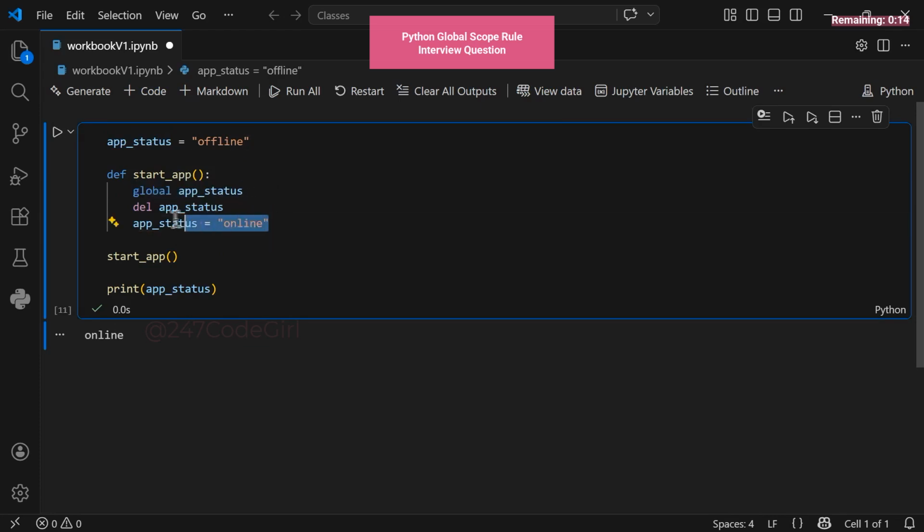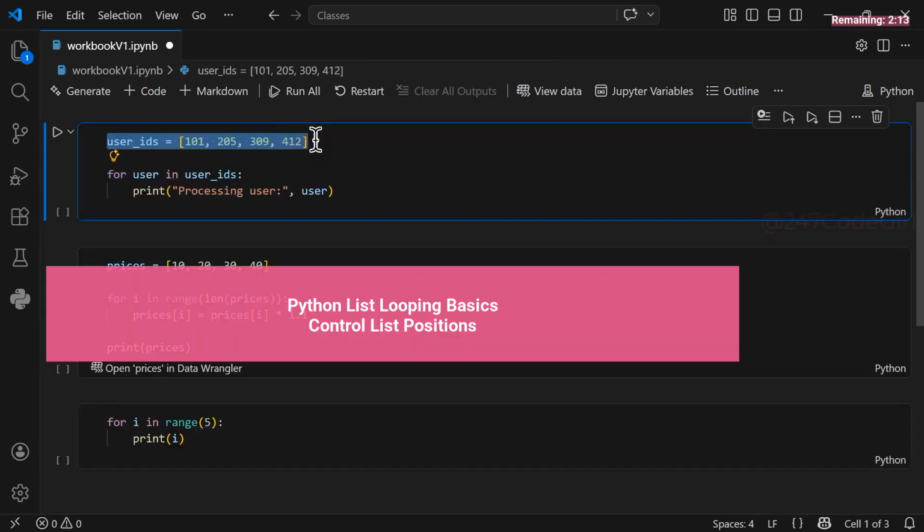So every time you reassign it, Python creates a global version rather than a local one. This is a vital detail to keep an eye on. Whenever you use global before a variable name, it will always persist as global anytime you recreate it, even if you just deleted it. Mastering list loops is a total game changer.